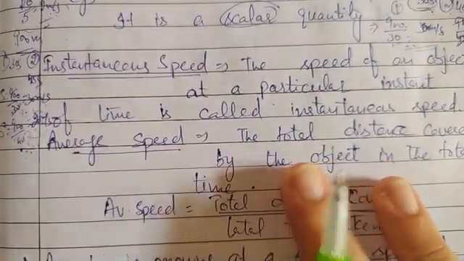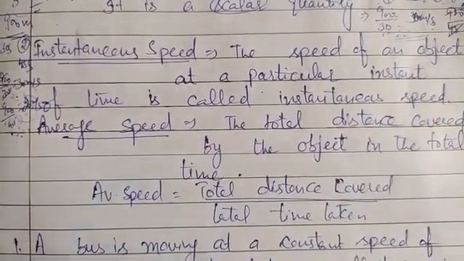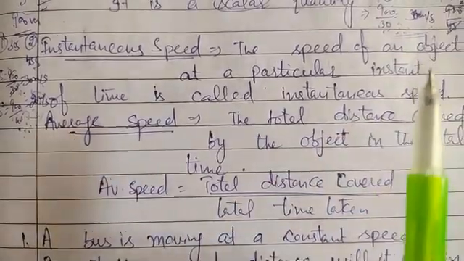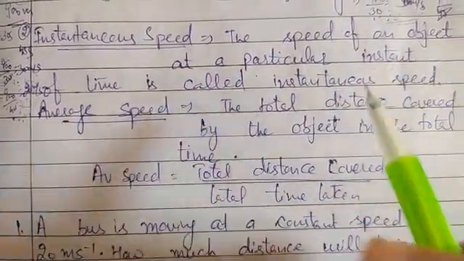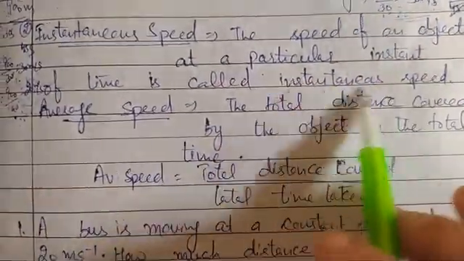And next is the instantaneous speed. Instantaneous speed is the speed of an object at a particular instant of time during the motion, that is known as instantaneous speed. Meaning at a particular time, at a particular instant, the speed of an object at that moment, we will call its instantaneous speed.